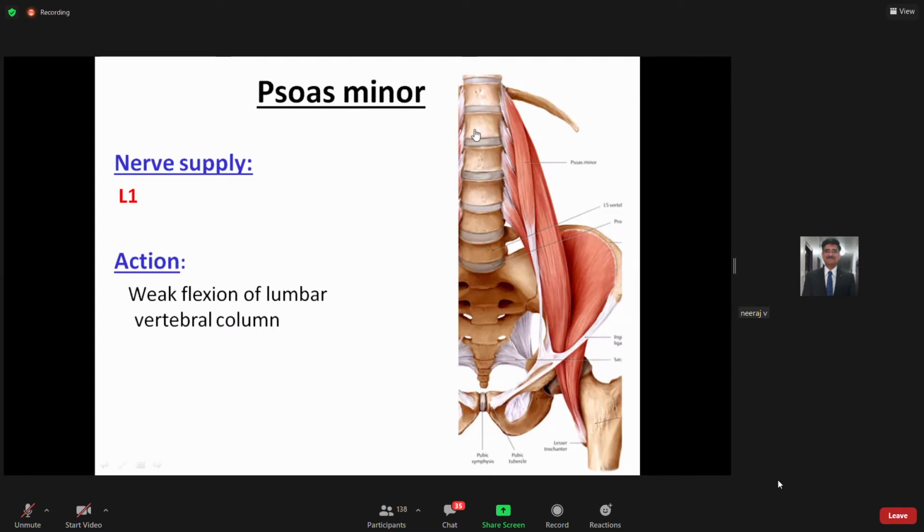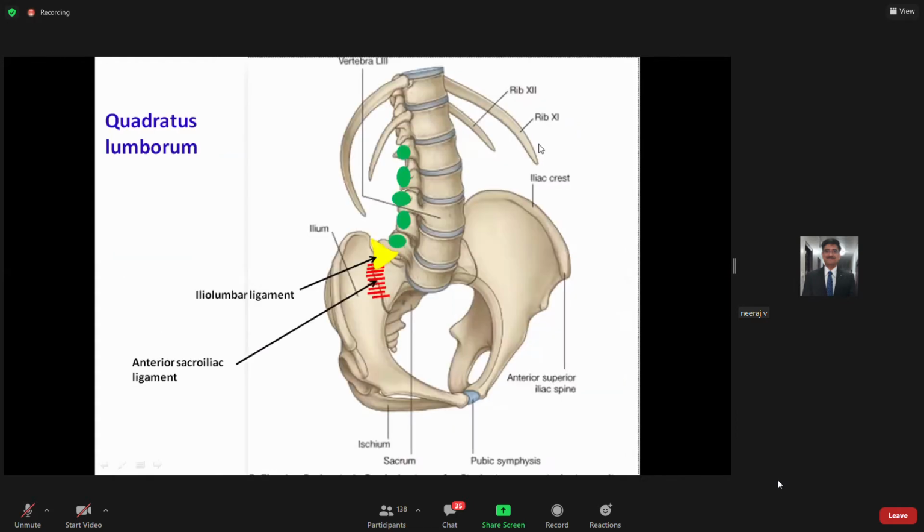So till now what we have seen, apart from the 5 lumbar vertebrae which have already been taught to you, medially we have these two muscles over here. Now, lateral to that, if you move further lateral, you have another very important muscle, the quadratus lumborum muscle. This muscle takes origin from the lower side, then it moves up and is inserted somewhere here. I will be showing you in this picture and the coming one or two slides.